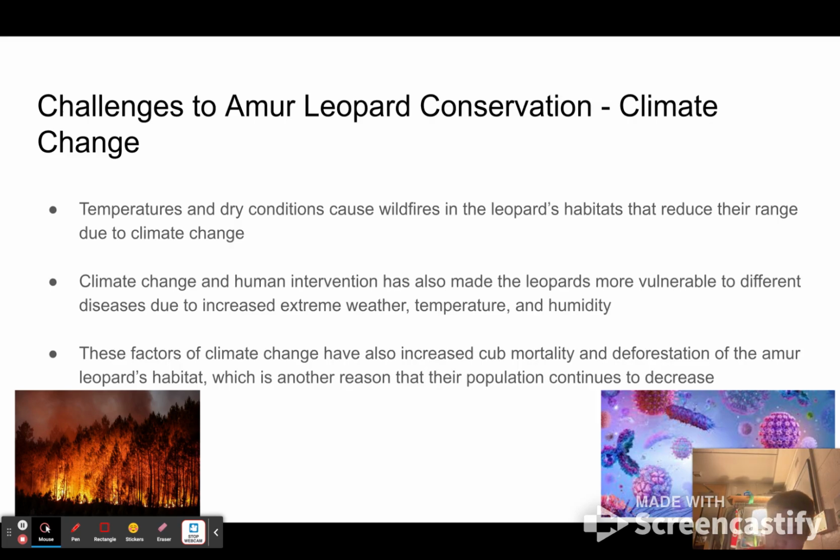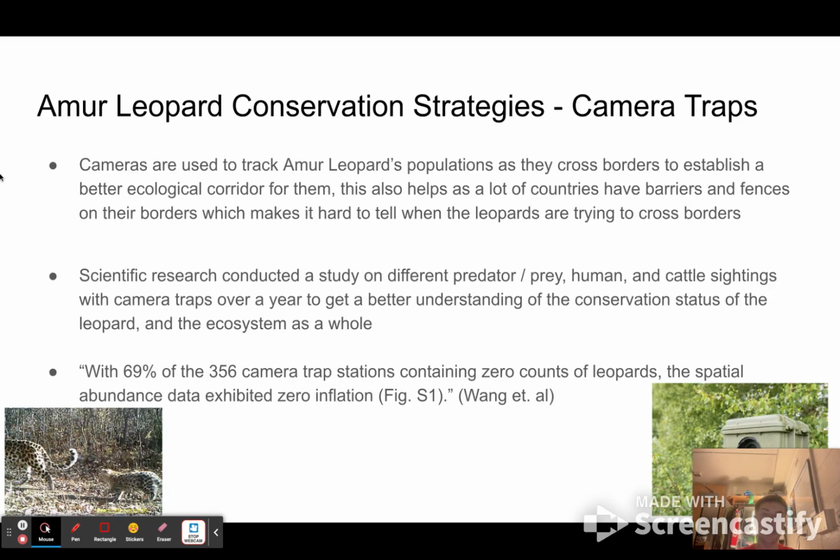On this slide, you can see images of different diseases that can be contracted in the bottom right, and then on the bottom left, you can see a wildfire. Two of the many causes of climate change that affect the Amur leopard and all species on Earth in general. And moving on to some of the conservation strategies now.